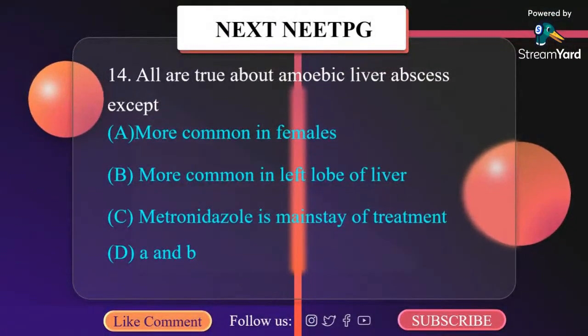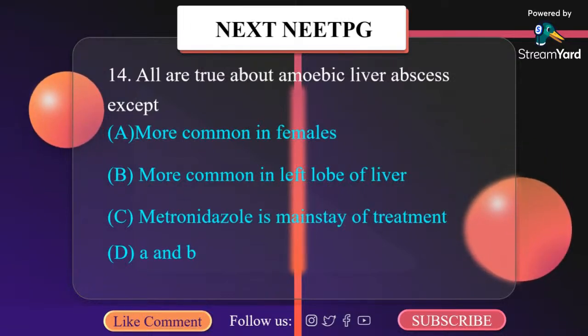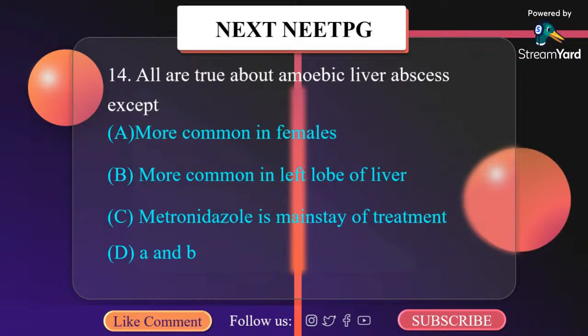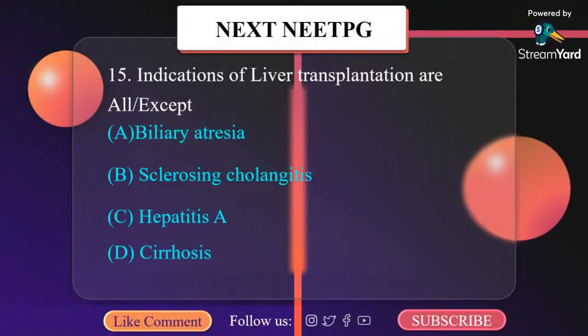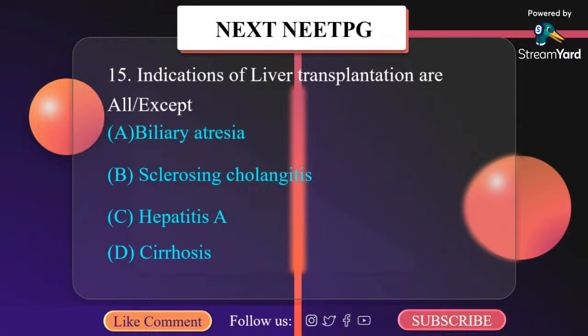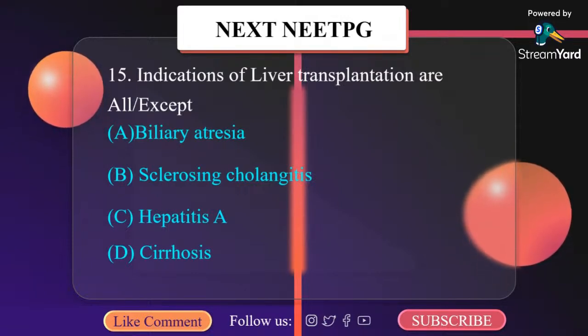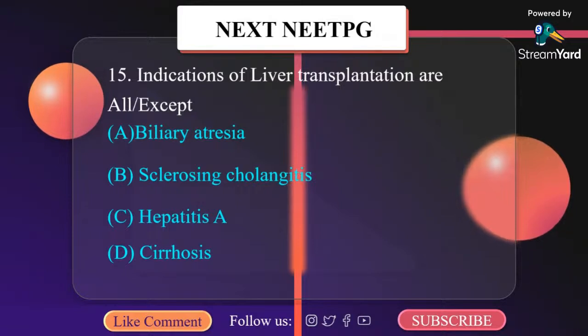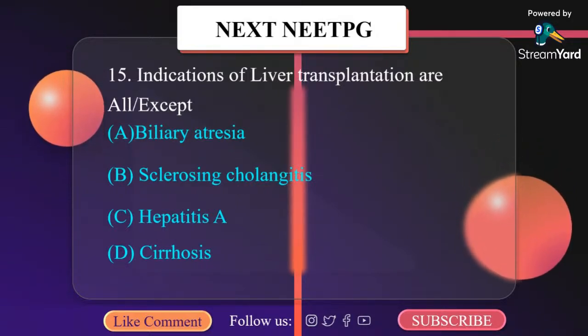All are true about amoebic liver abscess except: more common in females, more common in left lobe of liver, metronidazole mainstay of treatment, D and B. Indications of liver transplant are all except: biliary atresia, sclerosing cholangitis, hepatitis A, cirrhosis. See, cirrhosis, biliary atresia, sclerosing cholangitis, these are all indications of liver transplantation. Hepatitis A is not an indication for liver transplantation.